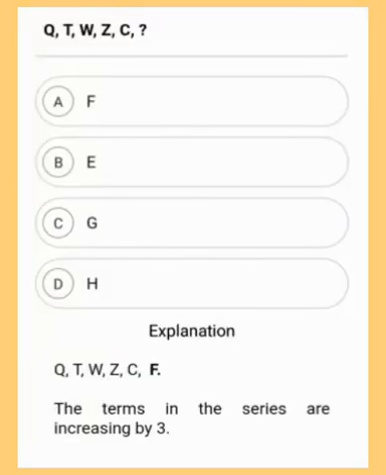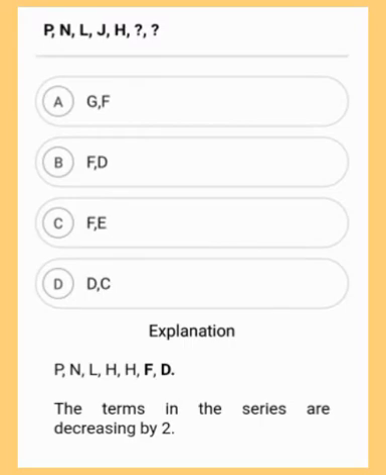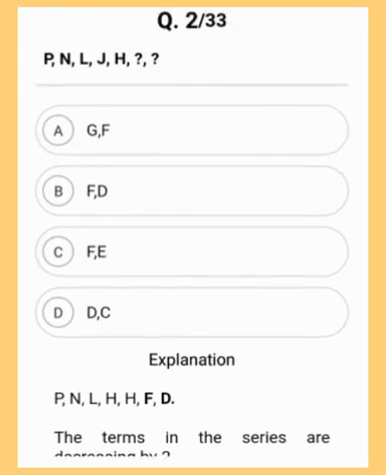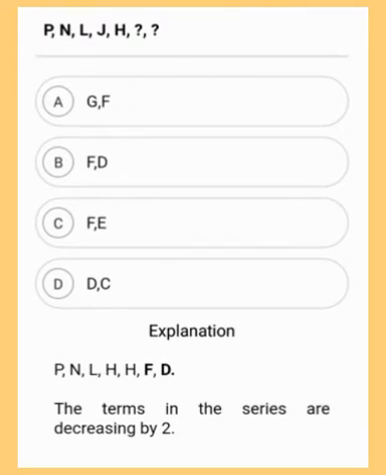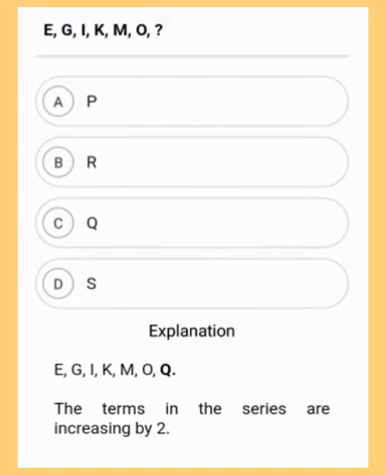Okay friends, this is the explanation of the first question, and it says the terms in the series are increasing by 3, as you can see. So the correct option is option A, F. This is one of the easiest questions asked. Moving to the next explanation. Here you can see the terms in the series are decreasing by 2. This is question number 2. So the correct answer is option B, F, D. I hope you have got the right answer. Moving to the next explanation.